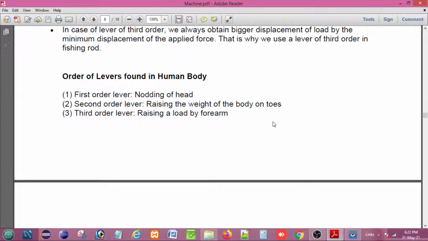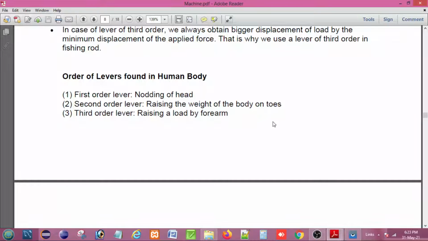And for the third order lever, we find that raising a load by the forearm is an example. In that case, the load is just at our hands, and the fulcrum is the end point of the arm, and also the E, that means the effort, is acting in between the load and fulcrum.